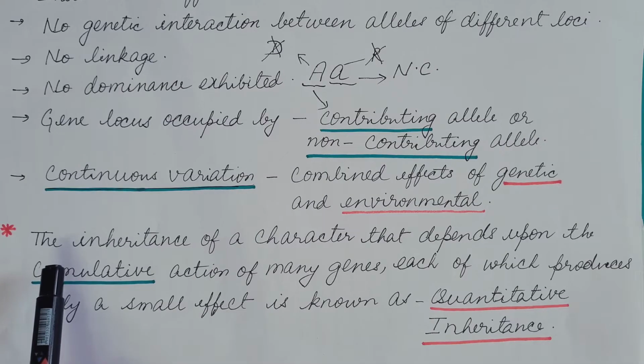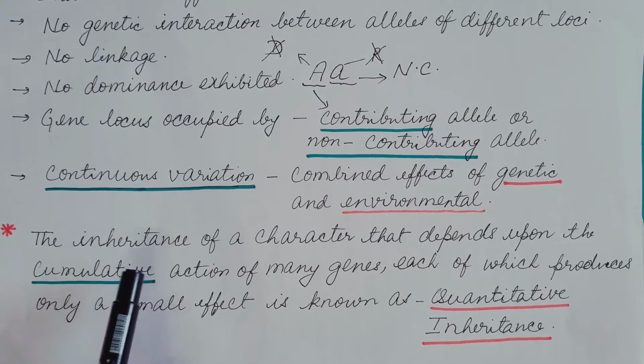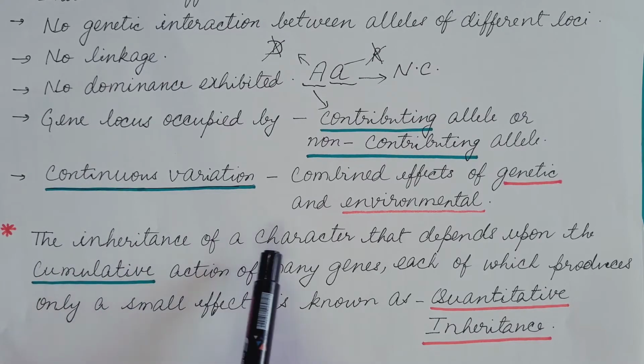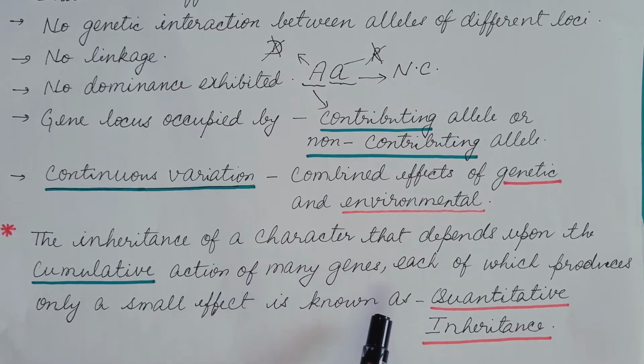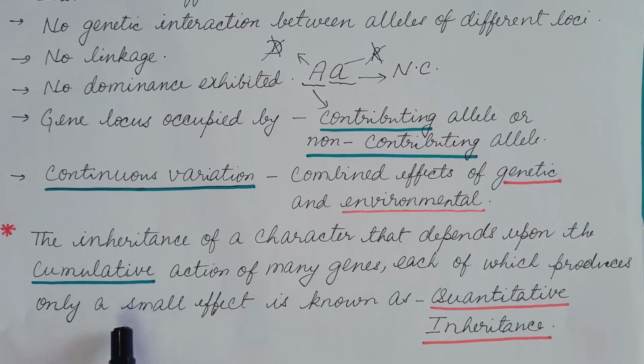So now, what is quantitative inheritance? The inheritance of a character that depends upon the cumulative, or in other words additive, action of many genes, each of which produces only a small effect, is known as quantitative inheritance.